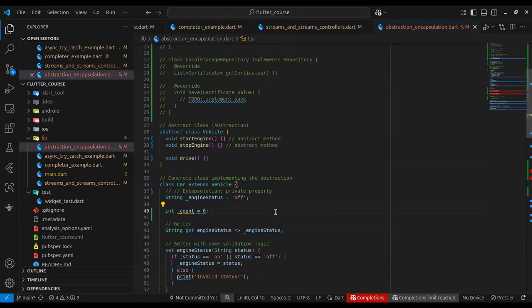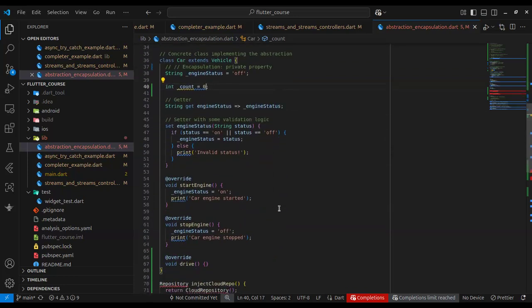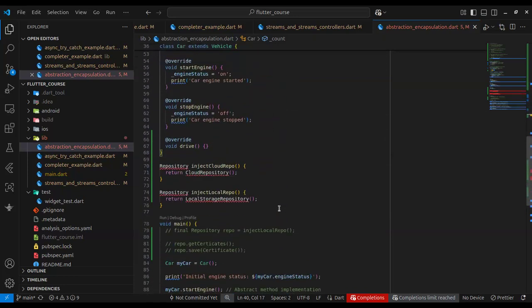Mind you, this count can stand for a lot of things. Maybe it can stand for the number of times you try to start the car or do something. It basically hides the value because other parts of the application do not need to know about it. So that's what encapsulation is all about. And I think that brings us to the end of today's class.